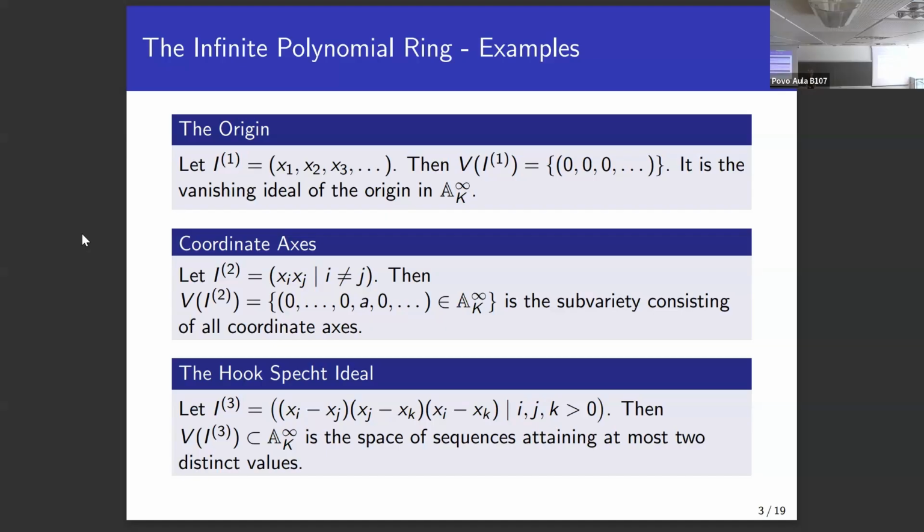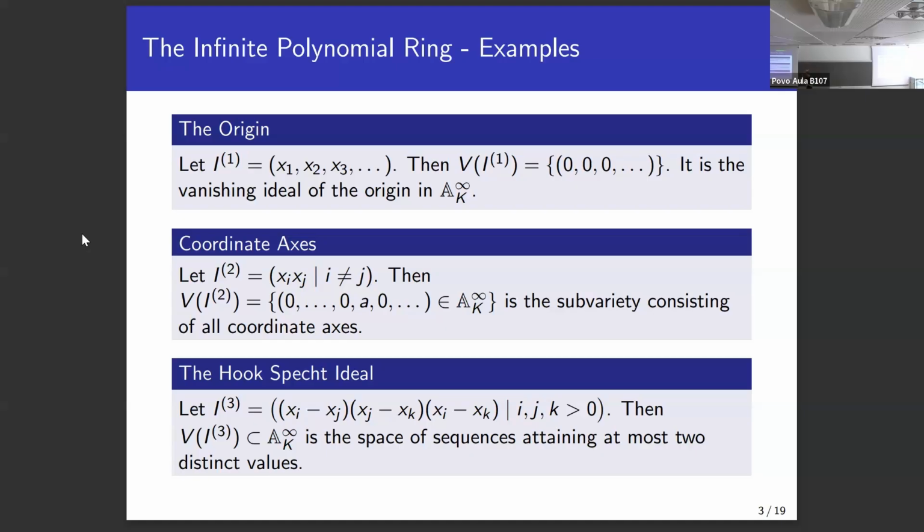And maybe some more interesting example is the coordinate axes example. And here, the generators are products of two variables, x_i x_j, for distinct i and j. And now, if you look at the vanishing set, you'll see that exactly those points, which are sequences that are everywhere zero, except for at most one entry. Again, because if you have two entries which are non-zero, then you can just pick the corresponding variables, multiply them, and this will be non-zero. And again, those are examples which we'll see throughout this talk, so keep them in mind. And geometrically, you can think of this as all coordinate axes in infinite-dimensional space.